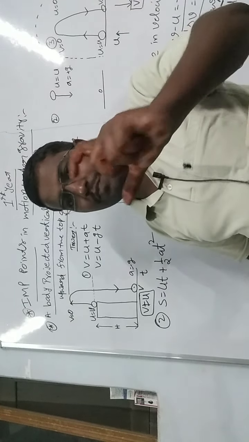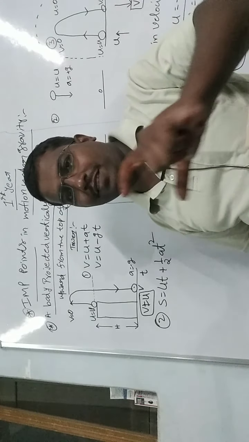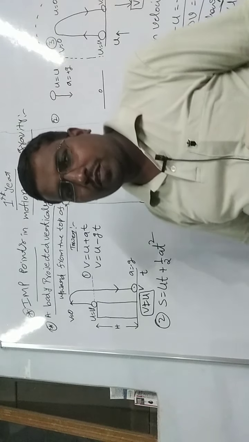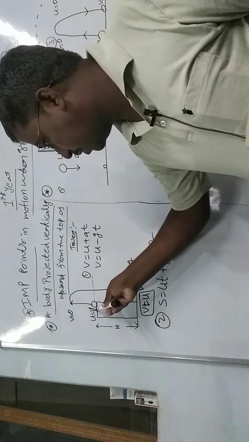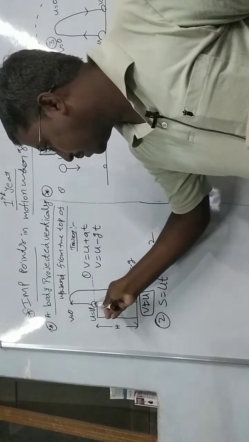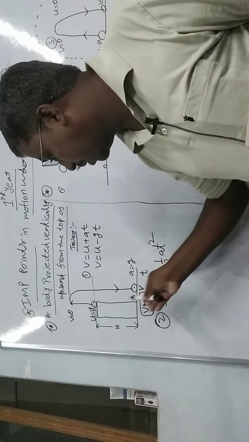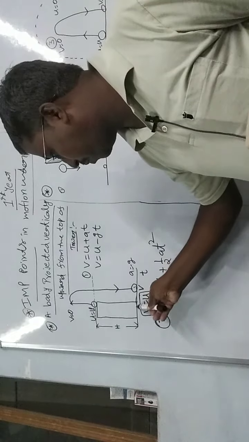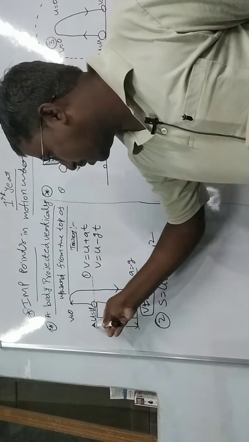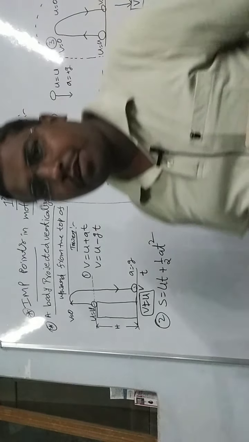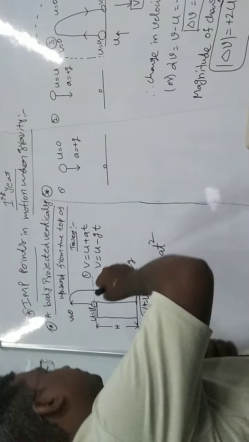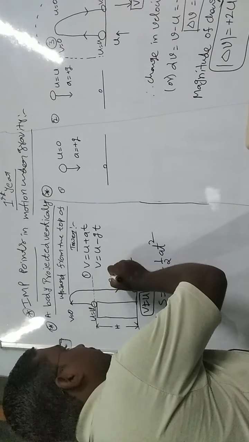What is the distance between the initial and final points in this case? Then the displacement is h. Very important point, s equal to h in magnitude.